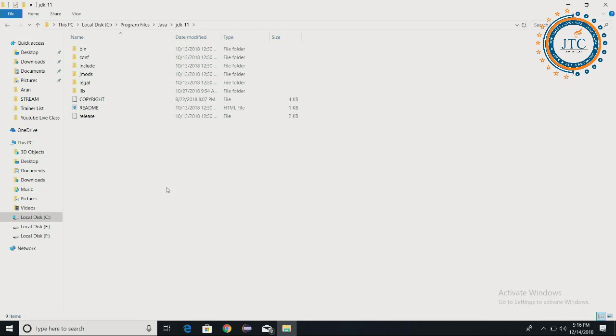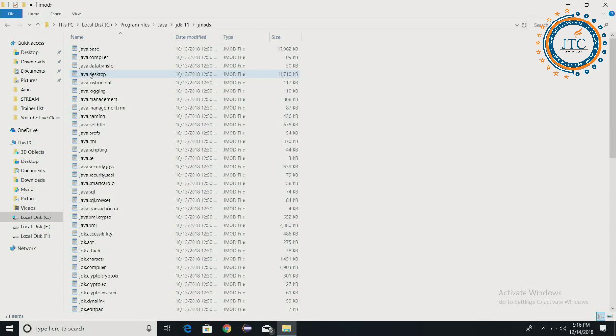But now it's a different kind of concept. Previously, till JDK 1.8, you might not see this folder. From Java 9 this is introduced; from Java 9, this jmods folder is introduced.